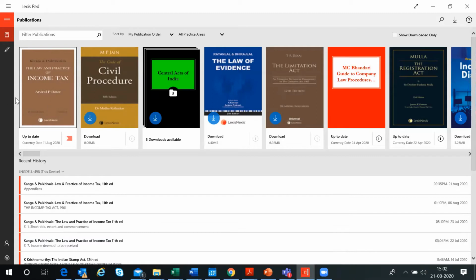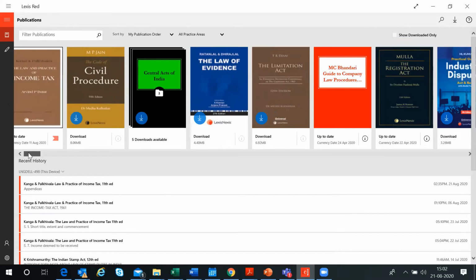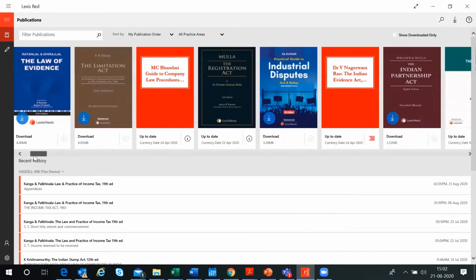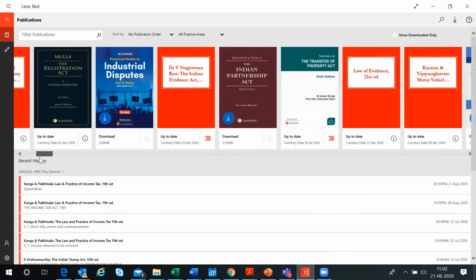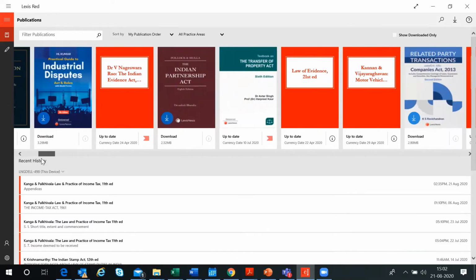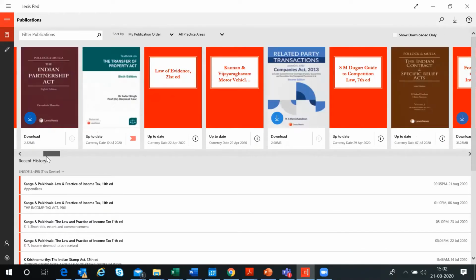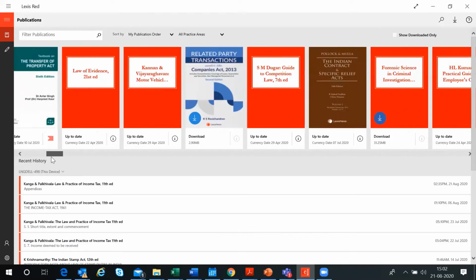Okay, so all the publications that you have access to, all the ebooks that you have access to will be available here. You can just scroll in and view what all is available in your subscription, and you would see all the names of LexisNexis publications which are available to you here.